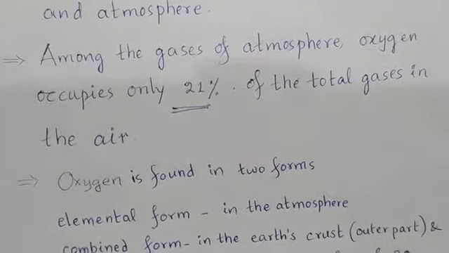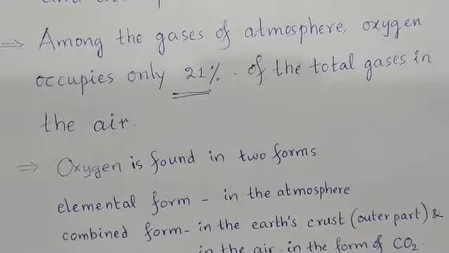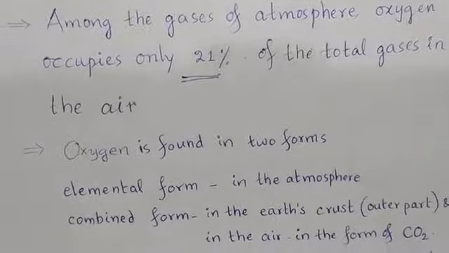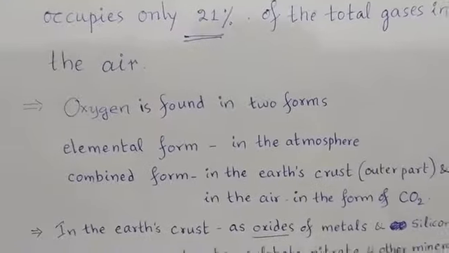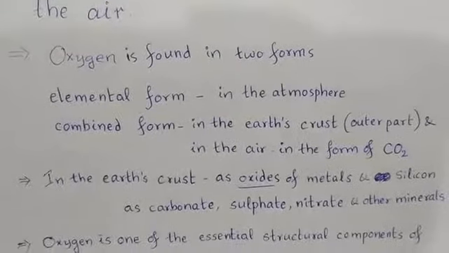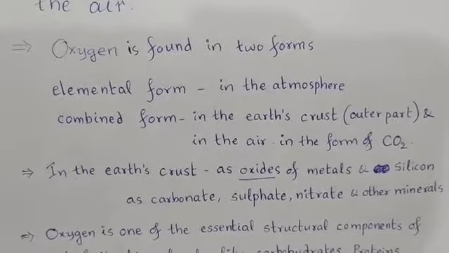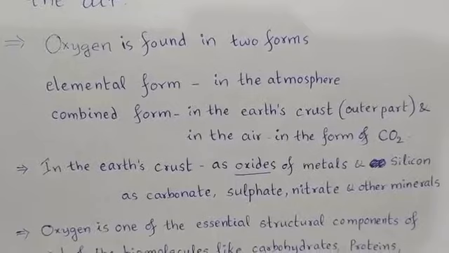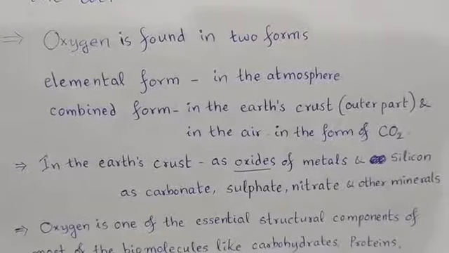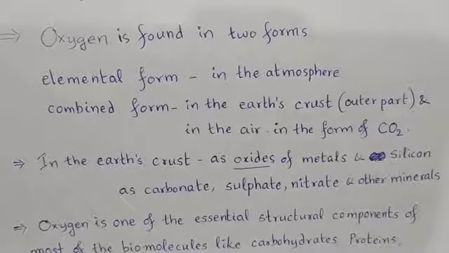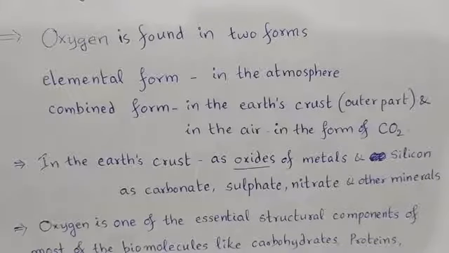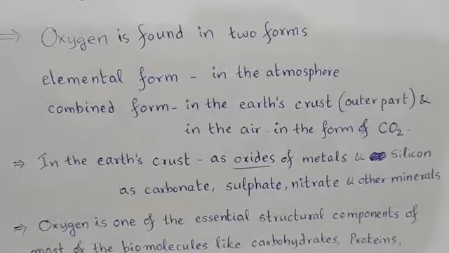Okay, right. And in which forms is this oxygen found on this earth and in the atmosphere? Oxygen is found in two forms: elemental form in the atmosphere, and combined form in the earth's crust, that is the outer part, and in the air in the form of carbon dioxide.